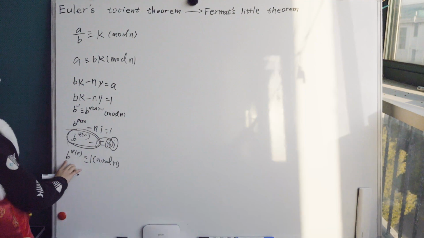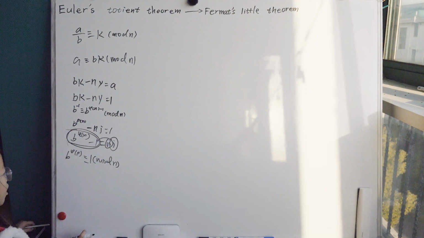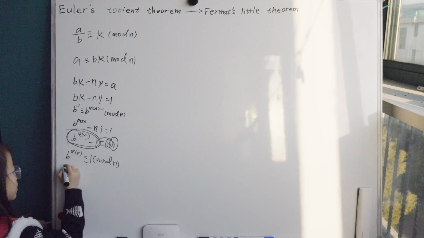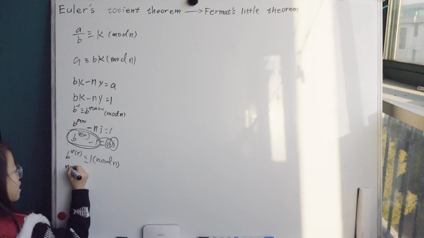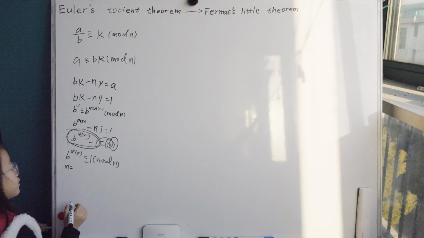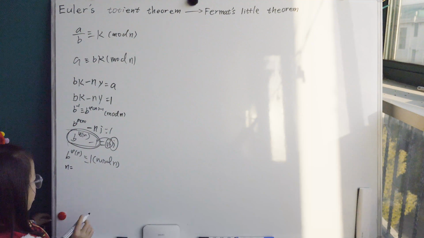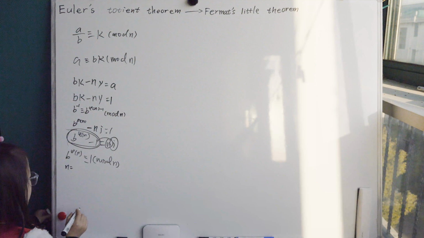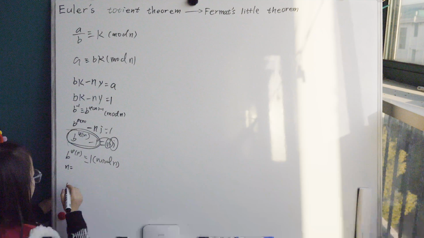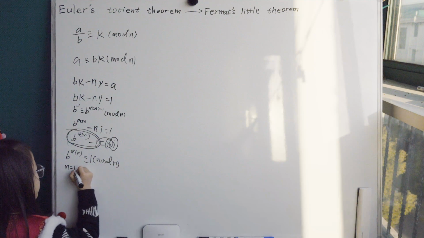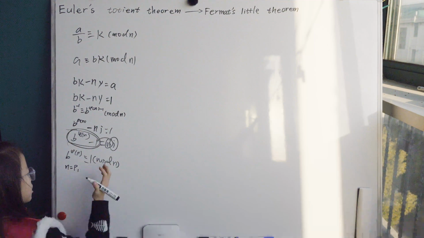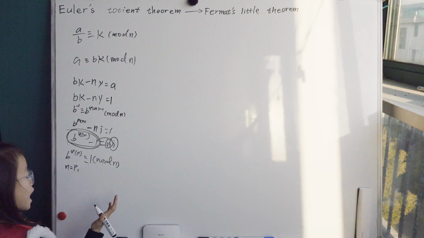First, let's see. Why do I say I only prove a part of them? Because the condition of n needs to be, if we do the factorization of n, normally we have p1 to the a1 times p2 to the a2 and so on times pk to the ak.